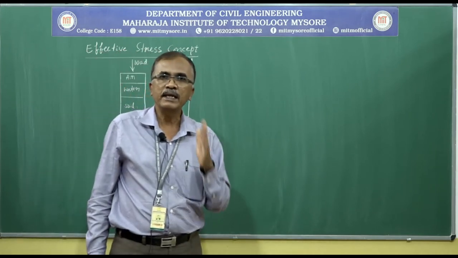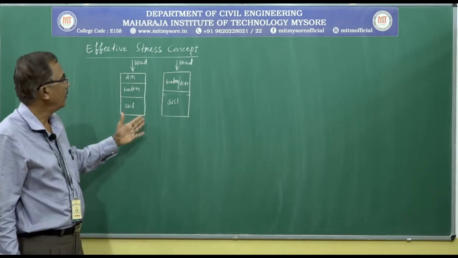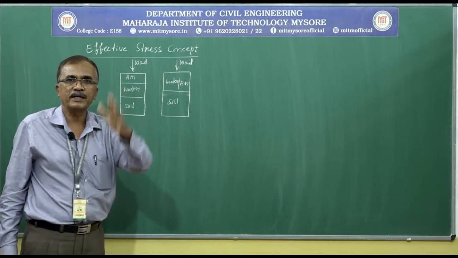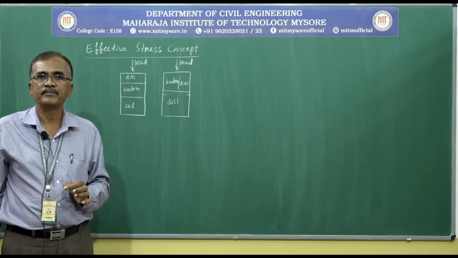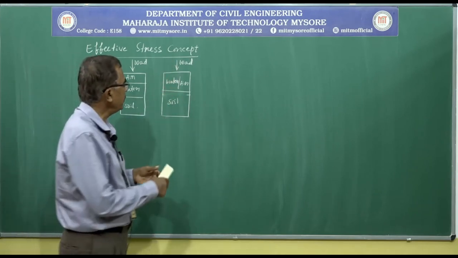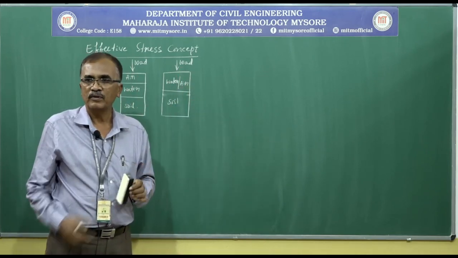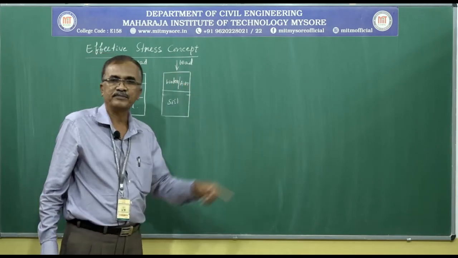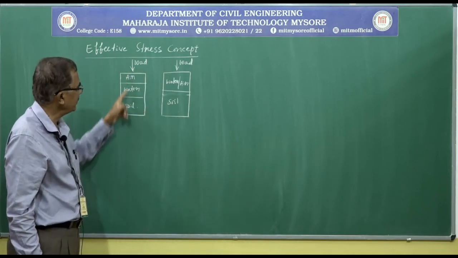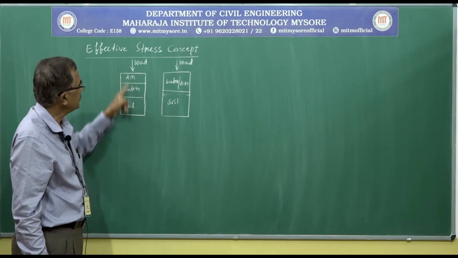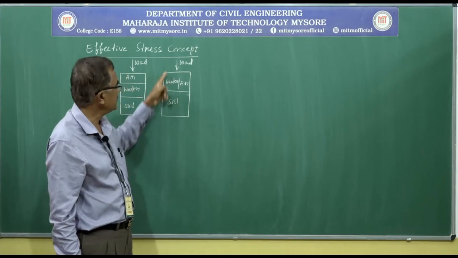Generally, in nature, we come across partially saturated soil or saturated soil. Rarely do we come across a dry soil. When soil is dry, the load coming on the soil is resisted by the soil alone, with the exception of small air voids. When it is coming on a partially saturated system, again the load is resisted by soil and water. If all voids are completely filled by water, then it is resisted by soil and water.